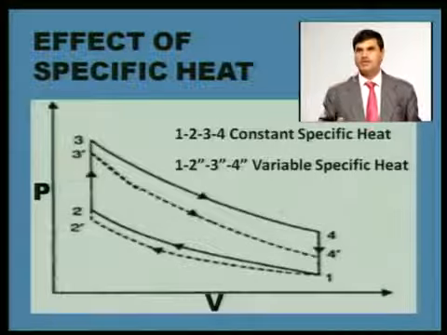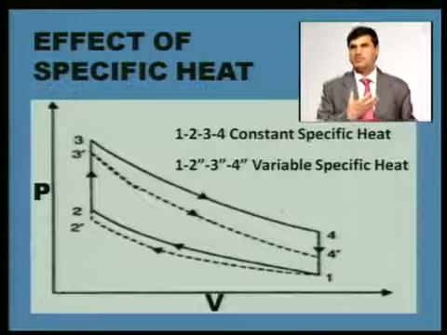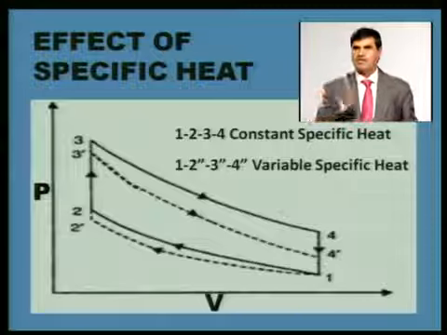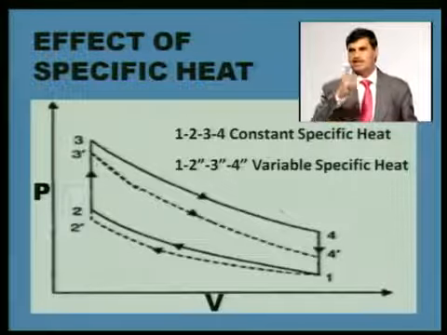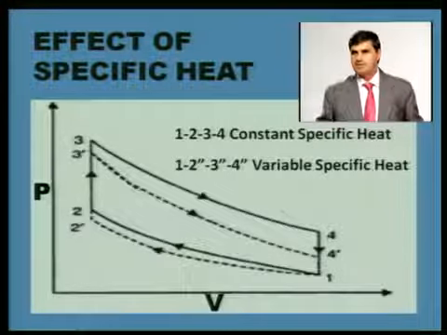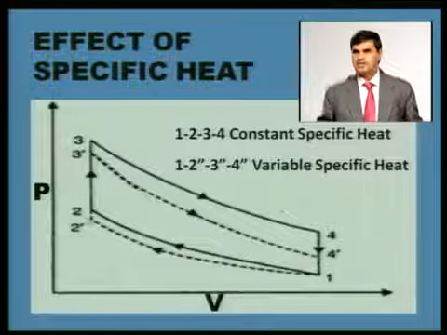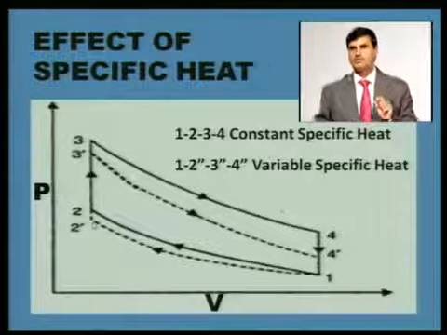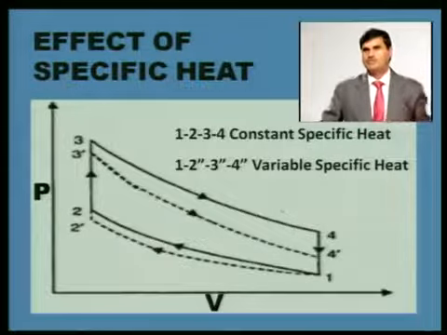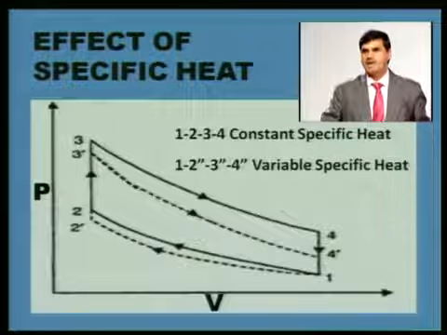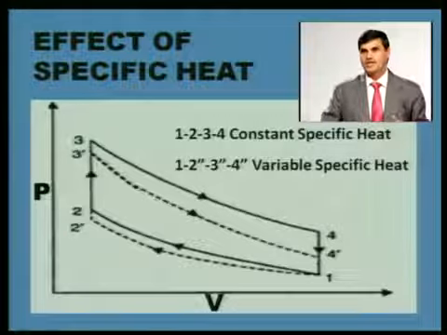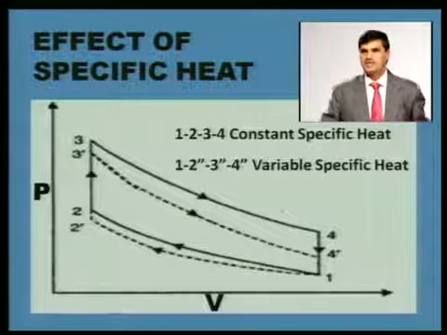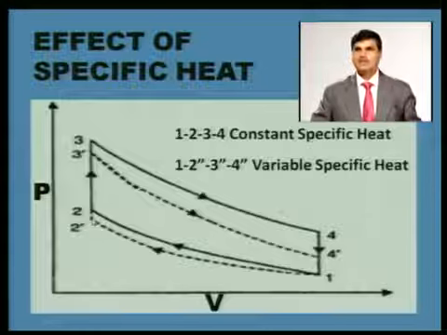Here, from 1 to 2, work input is being given, and the work input finally gets converted into heat, and that heat is not raising the temperature of the fluid up to 2, because the Cp value of this actual working fluid is higher, so temperatures are lower. So in the case of the fuel air cycle, after compression the temperature which you receive is lower.